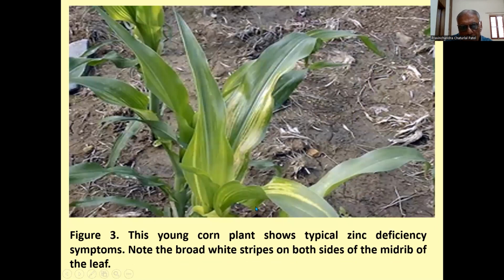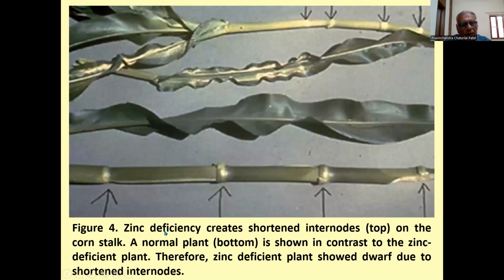This young corn plant shows a typical zinc deficiency symptom. Note the broad white stripes on both sides of the midrib of the leaf. Zinc deficiency also creates shortened internodes at the top. You can see the internode length is narrow or shortened on the corn stalk. A normal bottom is shown in contrast to the zinc deficient plant, where you can see the normal internode length.